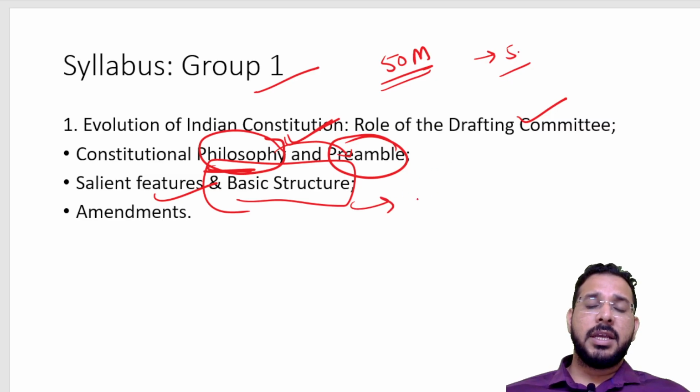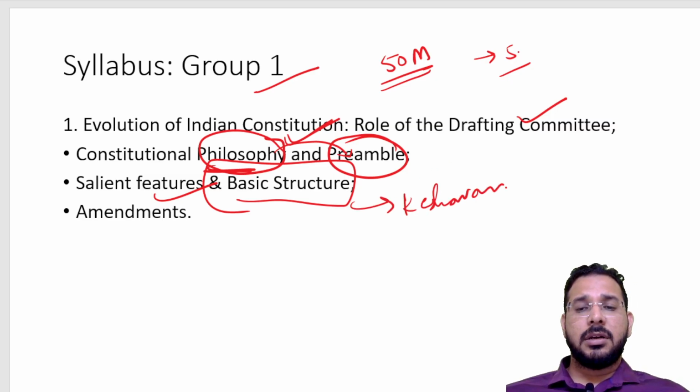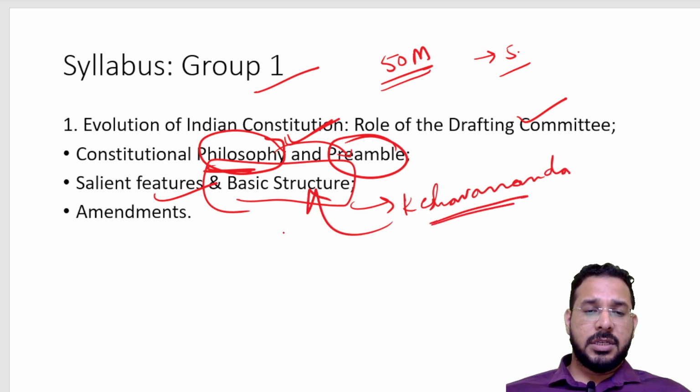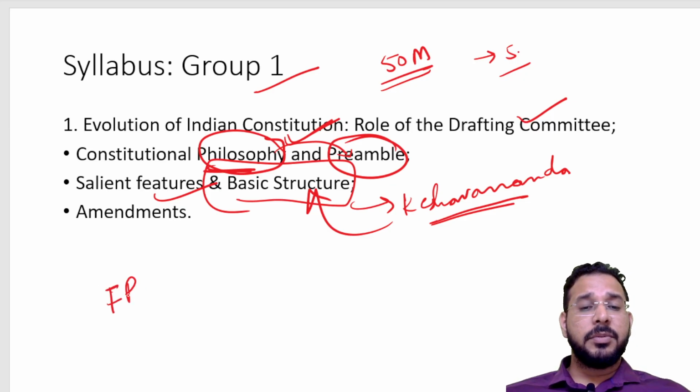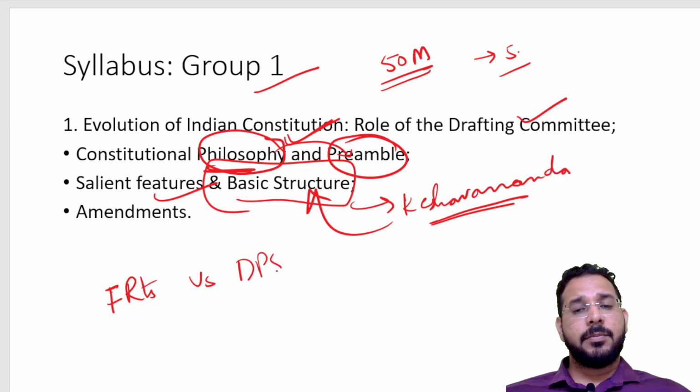Here we'll study some cases, and lastly we study the Kesavananda Bharati case, where we study the evolution of the basic structure doctrine. There was a dispute between fundamental rights versus DPSPs.